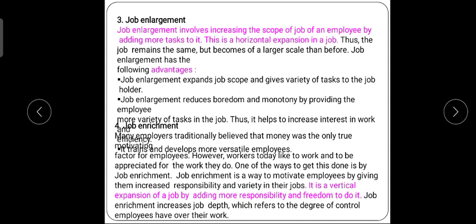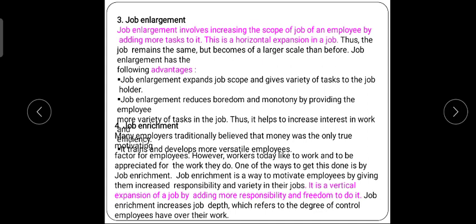And we feel that some of the employees like that thing very much, and a variety of things may boost it. That's why we need to reduce job monotony and job boredom while doing any task. Clear? I hope this much is clear for you all. This is the third point, job enlargement.